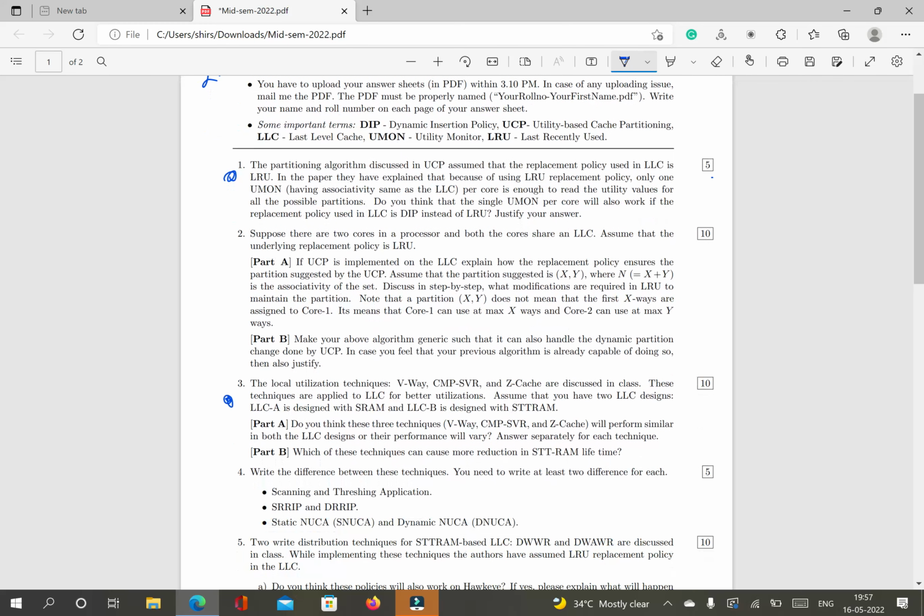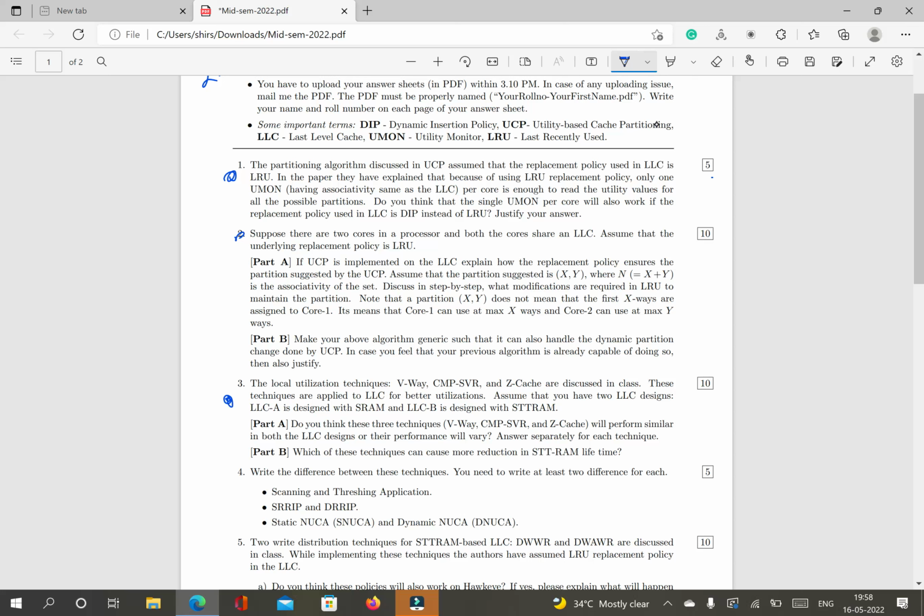So very straightforward. Now we go to question number 2. In question number 2, you have to maintain counters, because if you want to maintain the LRU policy and you maintain the partition, then you maintain some counter, or you have to count how many blocks are present at present for application 1 and how many blocks for application 2, and you have to compare this. So based on this you have to write the algorithm. Those who have not used counters, I have not given full marks.